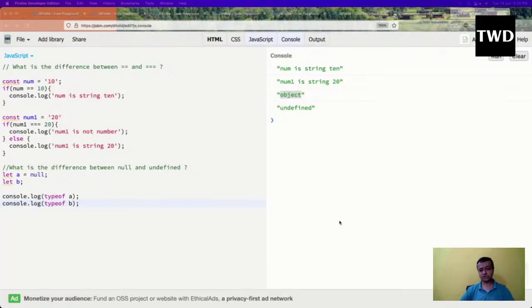But why is the typeof null an object? Again, this is because it's a bug in JavaScript, and that bug cannot be solved. It's from the earlier days, because JavaScript was created in 10 days. The creator, in 10 days, didn't sleep and created it. So that bug was left there. Okay, so that is there.